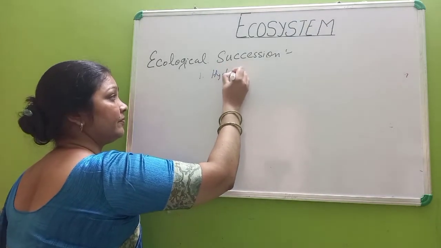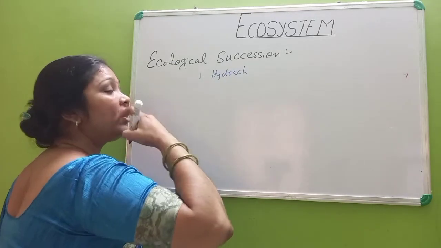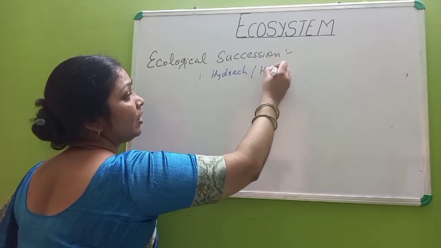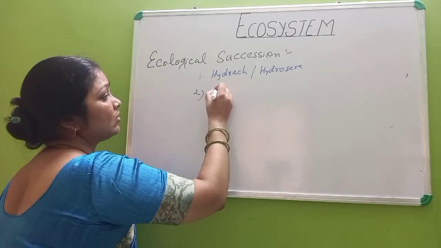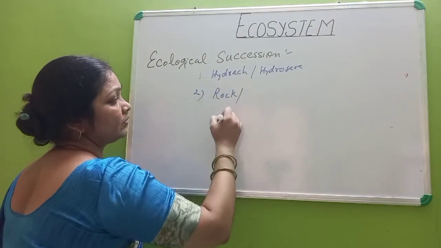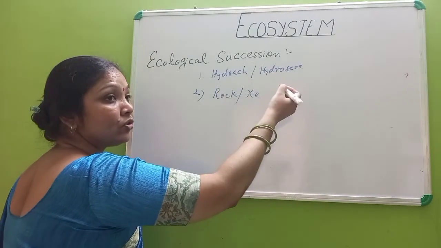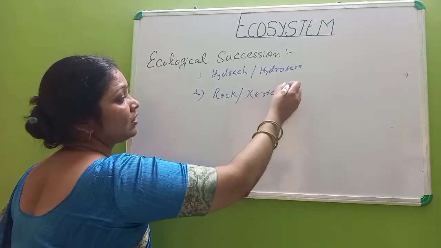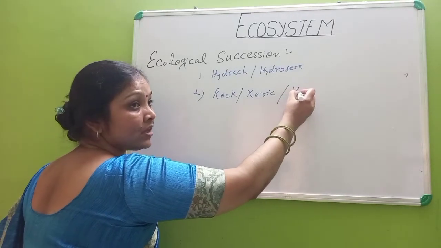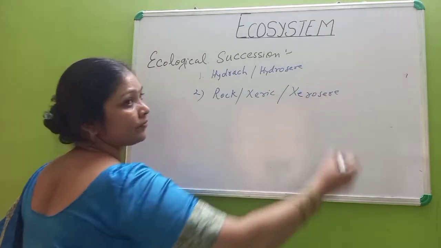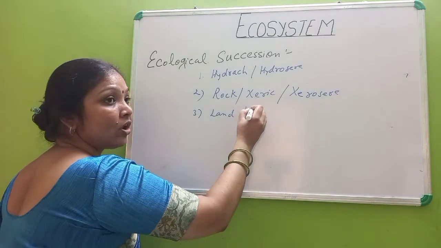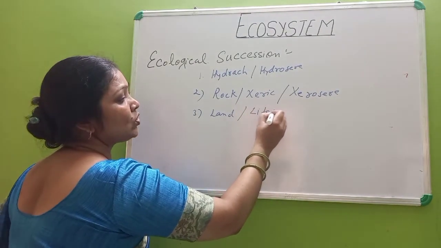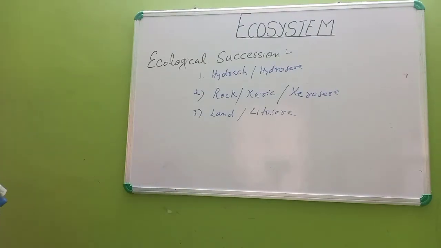Now in succession, first is hydrarch succession. Hydrarch, or it is also called hydrosere. Okay. Second is known as xerarch, or it is also known as xeric, or it is also known as xerosere. Okay. Third one is lithosere. So these three types of succession are present.